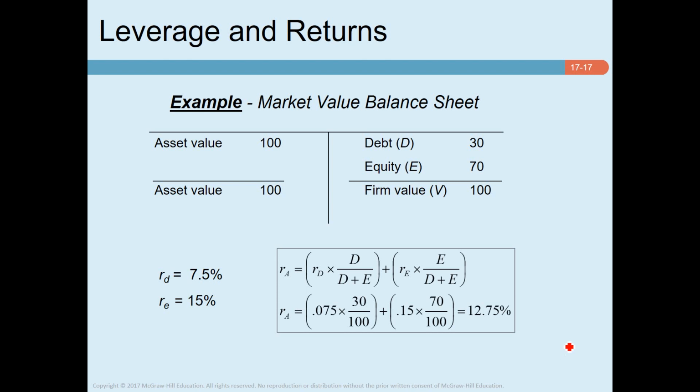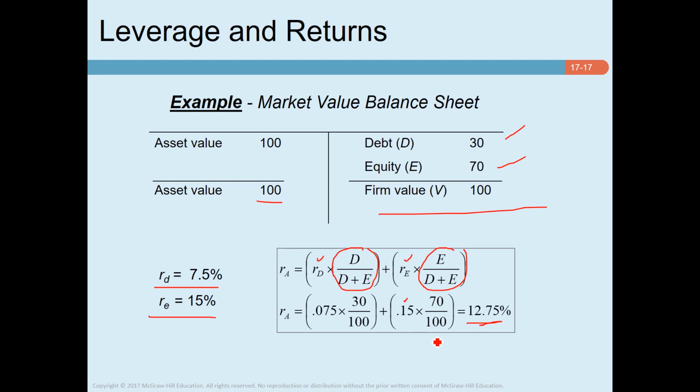Now, let us revisit this example where a company has an asset value of 100, with 30% debt, 70% equity, and firm value of 100. Its cost of debt is 7.5% and return on equity is 15%. So this is the proportion of debt and this is the proportion of equity. So the return on the overall capital is 15.75%. Okay, so that's the weighted average cost of capital.